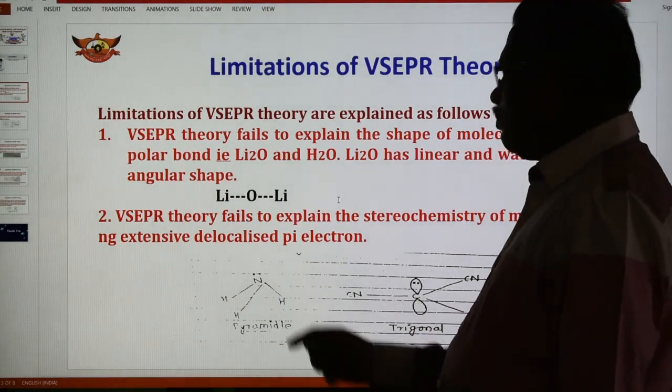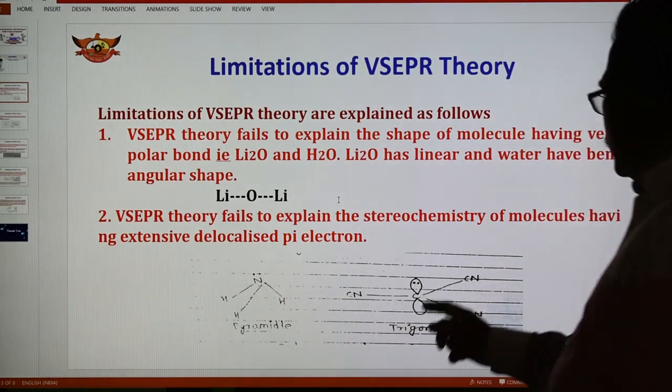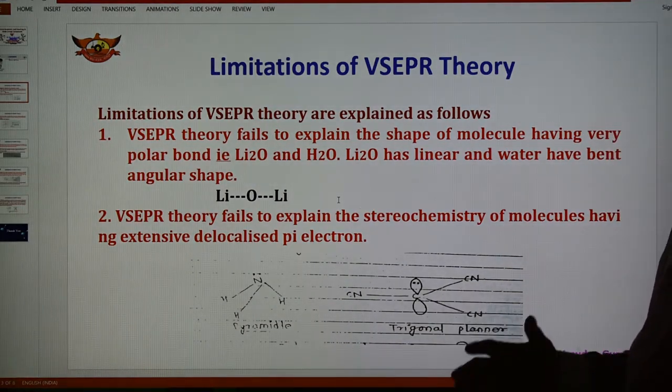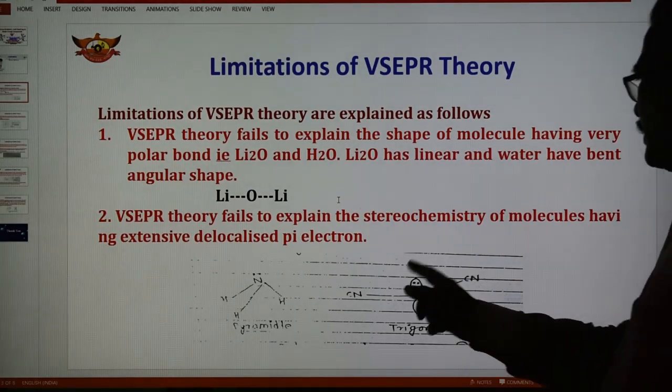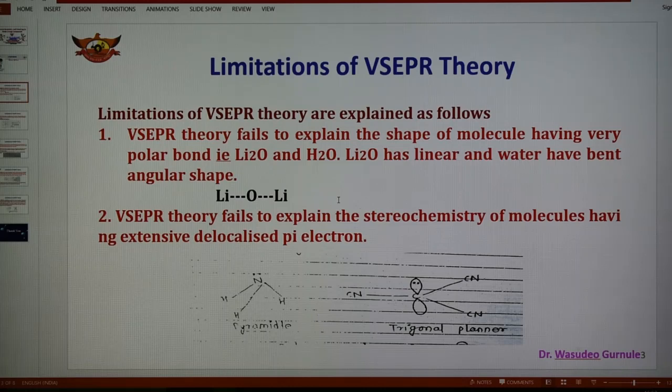which contains one lone pair. In the case of ammonia, one lone pair, three bond pairs. In this case also, one lone pair and three bond pairs. The number of electron pairs is the same in both cases. Ammonia has a pyramidal structure, and CCN3 has a trigonal planar structure. So according to the VSEPR theory, CCN3 should have the same geometry as that of